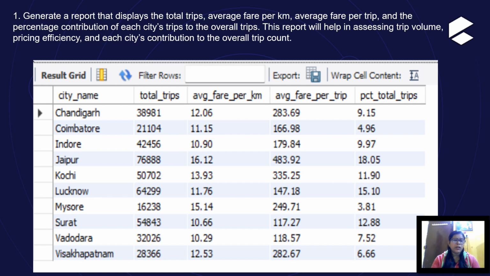In this particular report here we can find the total trips at Jaipur is 76,888 and the lowest in Mysore is 16,238. Now if we go for the average fare per kilometer, here the average fare per kilometer is lowest at 10.29 in Vadodara, and the highest goes to Jaipur at 16.12. Now average fare per trip likewise.